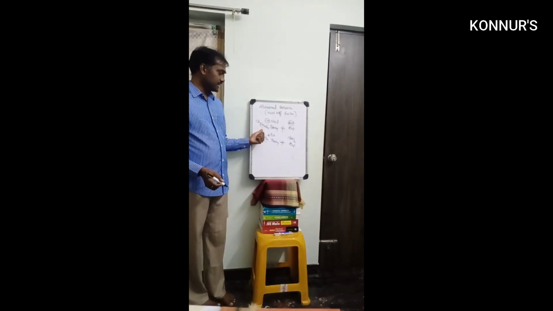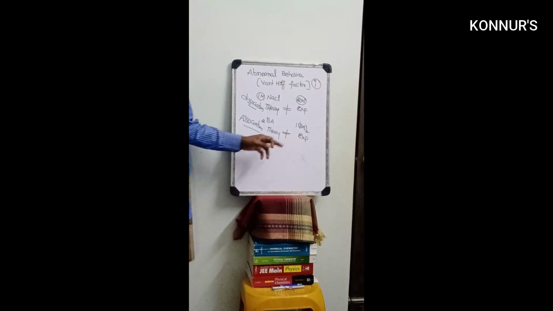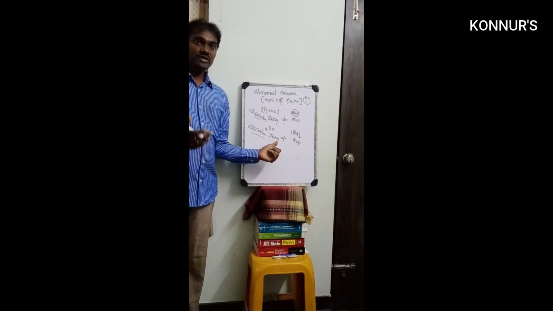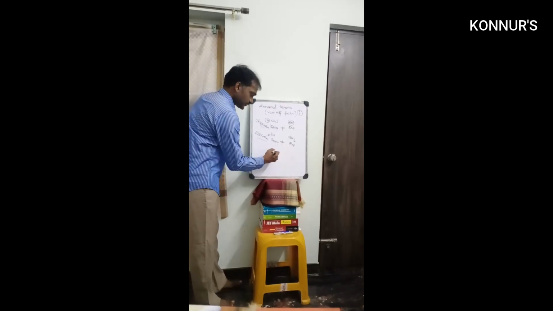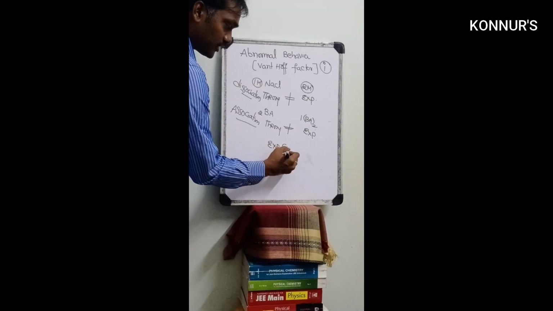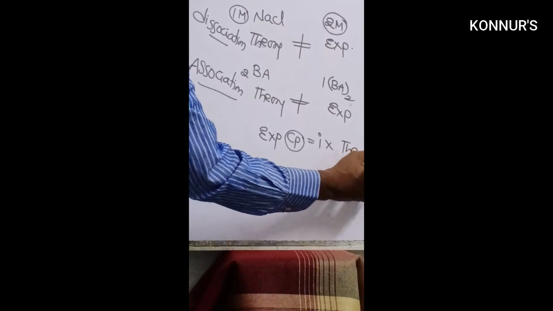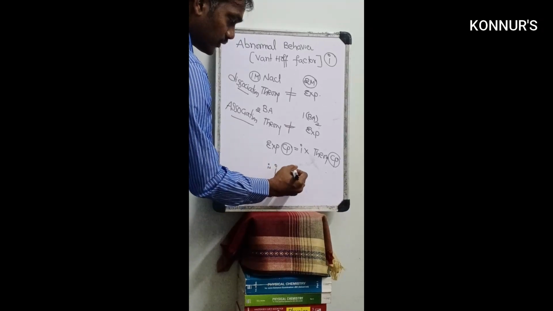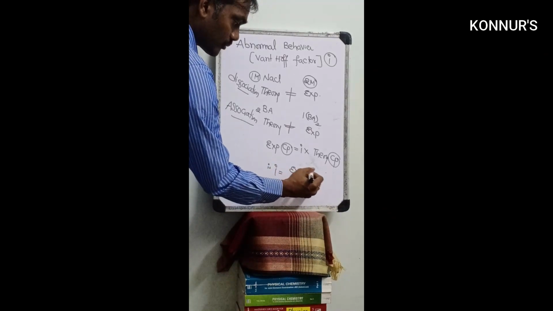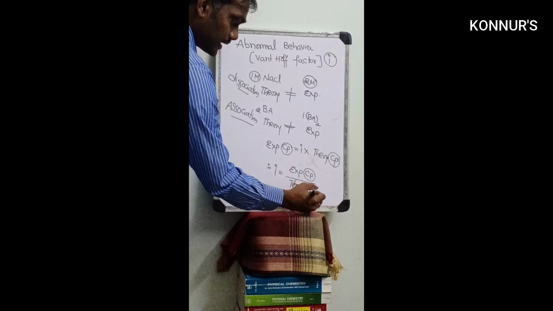When this happens in dissociation and association, to control this, Van 't Hoff introduced the Van 't Hoff factor, that is i. Here experimental and theoretical values are there. Which one can we change? Only the theory; we can't change the experimental. So experimental colligative property equals i into theoretical colligative property. Therefore the Van 't Hoff factor i equals experimental colligative property divided by theoretical colligative property.